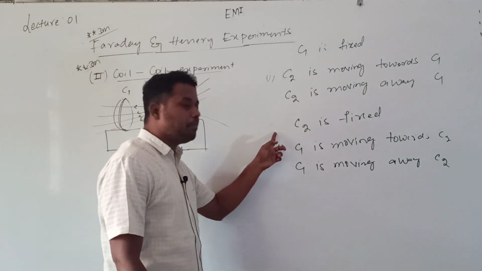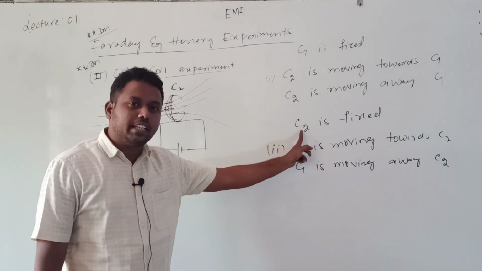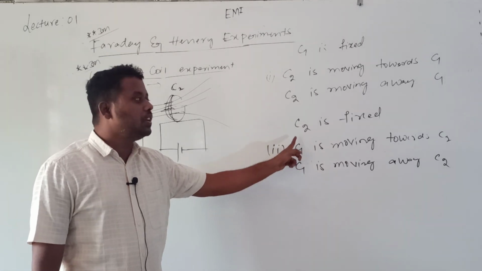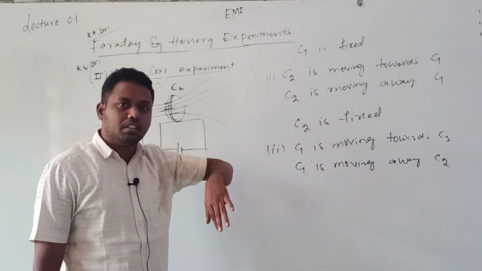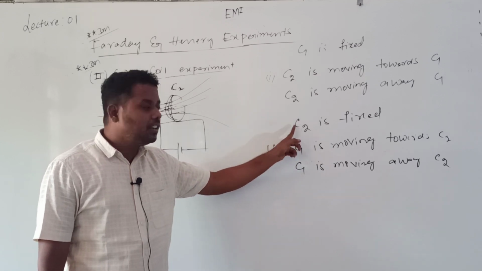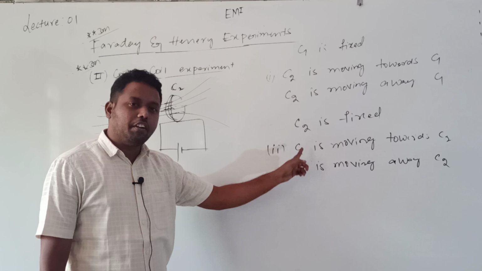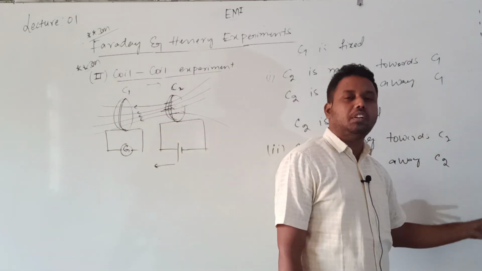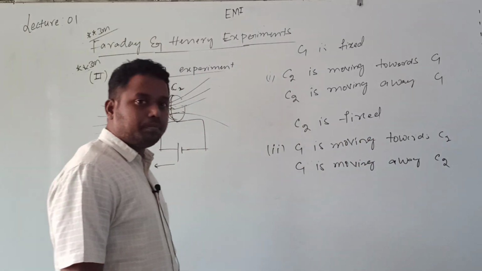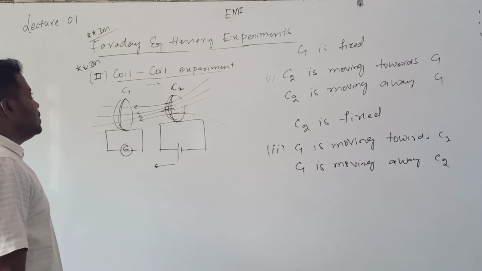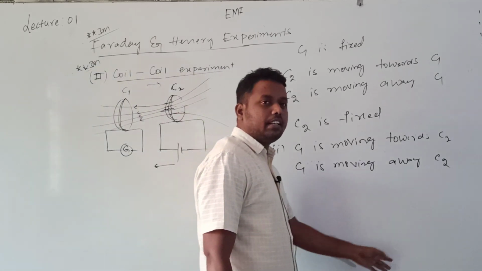In the second step, by fixing C2 constant and moving C1 towards C2, they observe the deflection. Similarly, with C2 constant, when C1 moves away from C2, they again observe the deflection, but opposite to the first time. This is the experimental conclusion of the Faraday and Henry experiment.